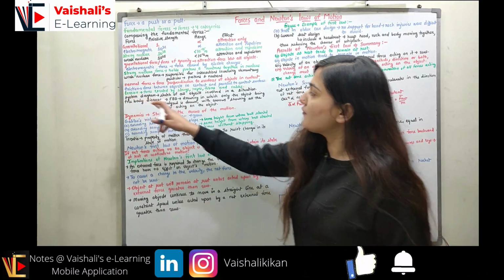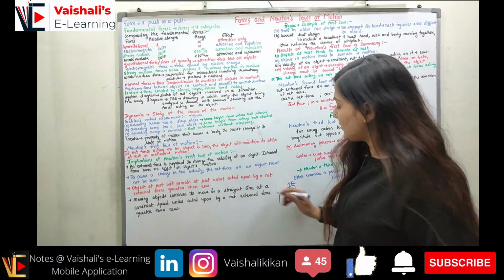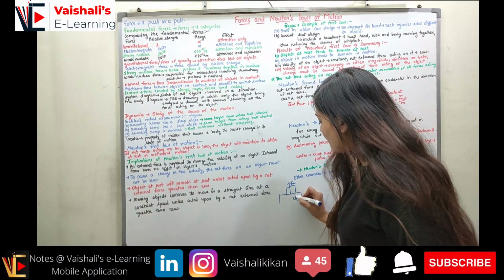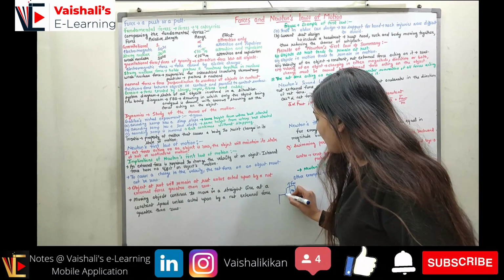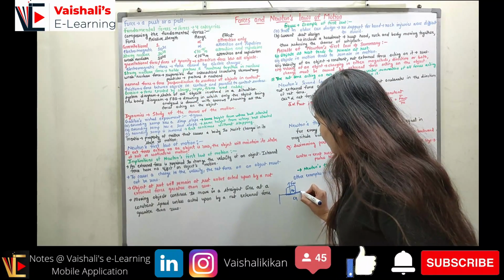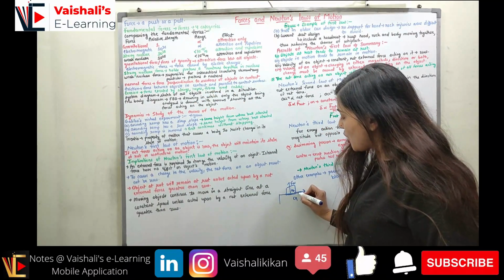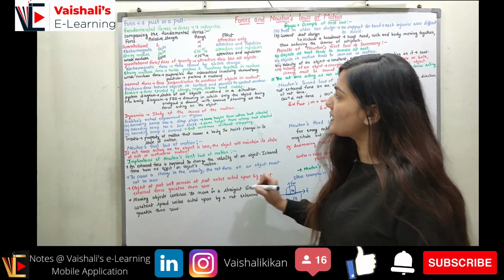Then we have the frictional force. Frictional force is present when I have two objects in contact, right? So these two objects, you can see this is object 1, this is object 2, these are in contact, and thus frictional force will arise over here, and it is parallel to the contact surface. This is the contact surface. I am representing frictional force with a small f. It is parallel to the contact surface.